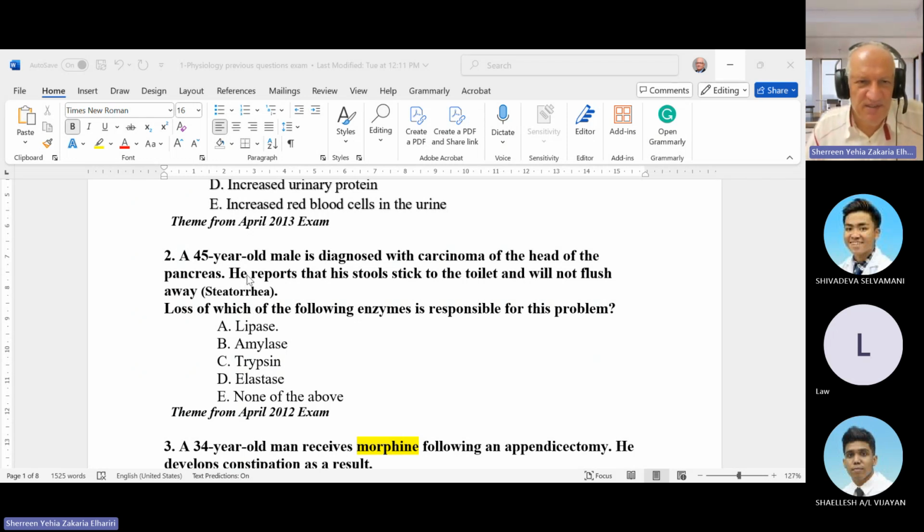Of course, this scenario is not important. If the question mentions steatorrhea, or what is responsible for digestion of fat in the pancreas, it is lipase.